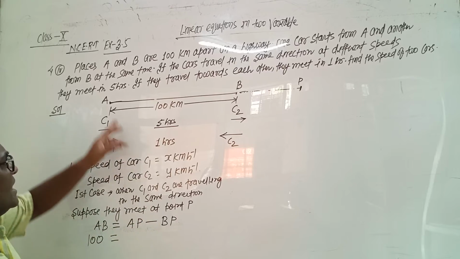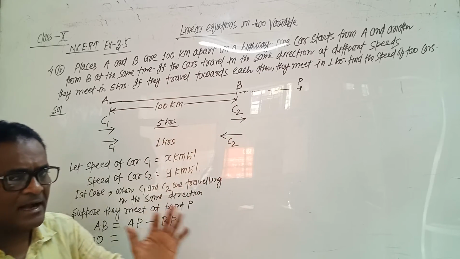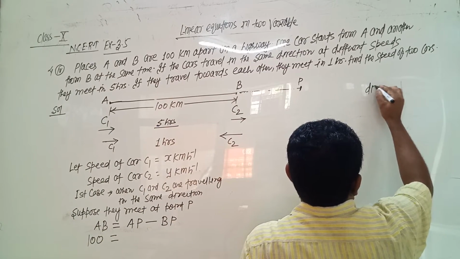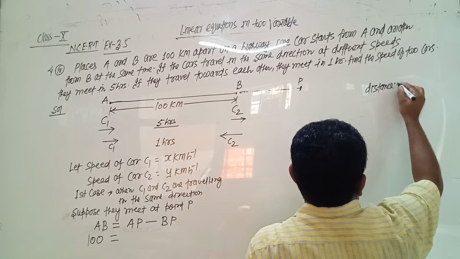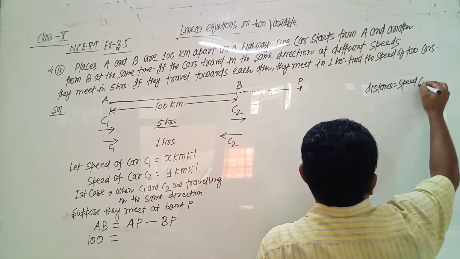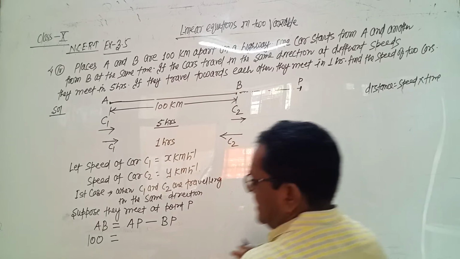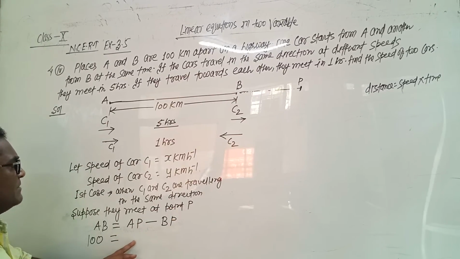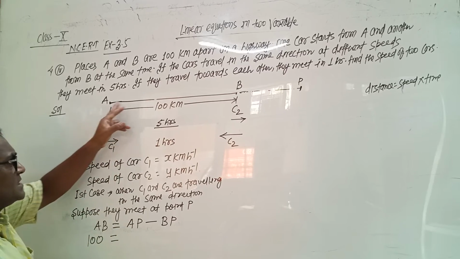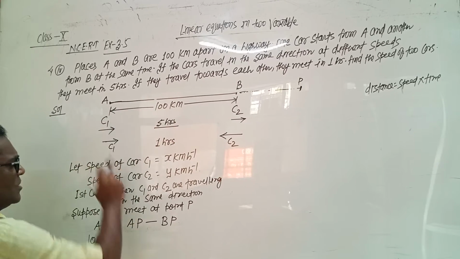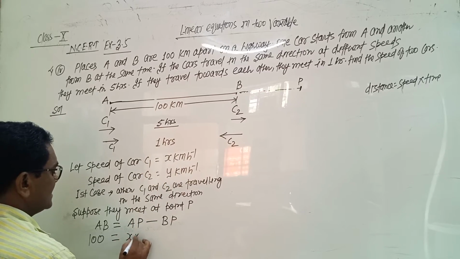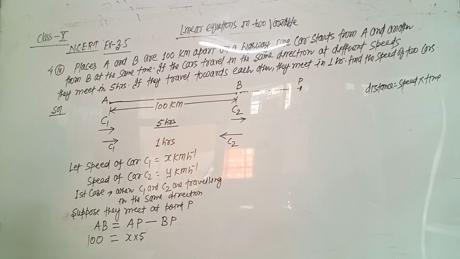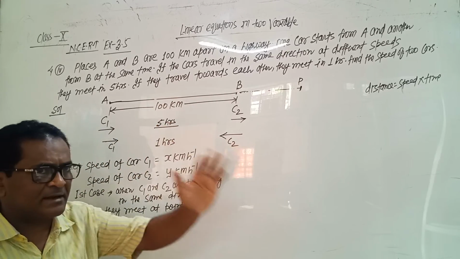What is AP? AP is the distance covered by car C1 and we know the formula for distance: distance equals speed into time. And AP is the distance covered by car C1, the speed of car C1 is x and time taken is 5 hours. Both meet after 5 hours, meaning both have traveled for 5 hours.